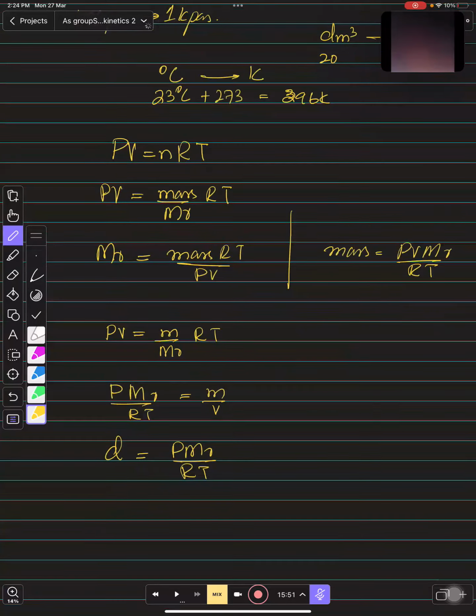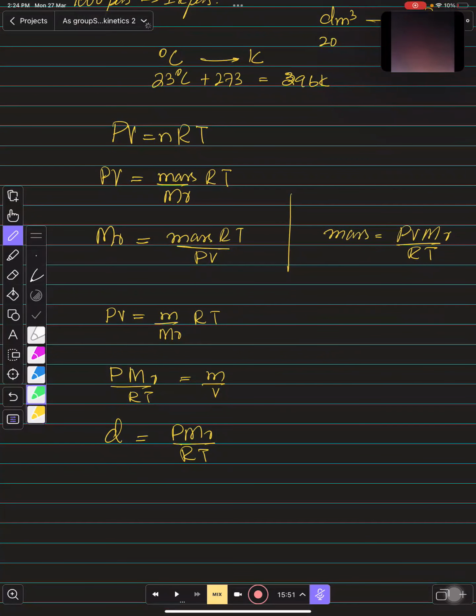And also the very important thing you need to keep in mind is the value of R, which is 8.31 joules per mole per Kelvin. This is the value of R that you need to remember. All right, bacho.